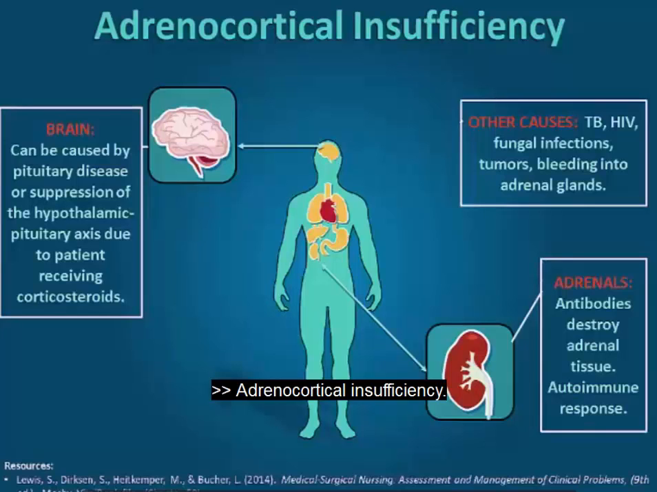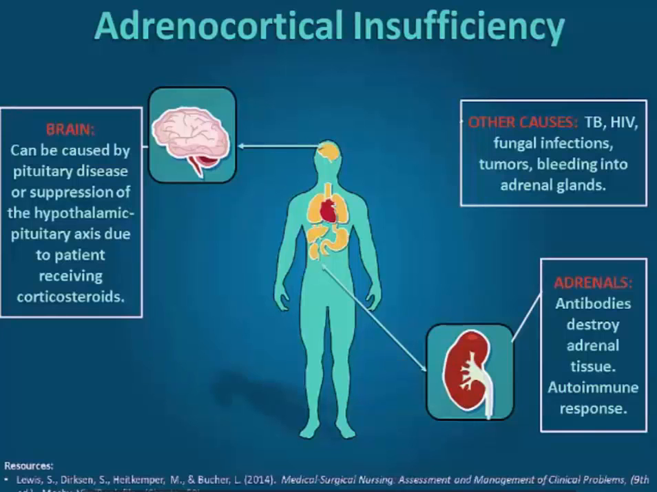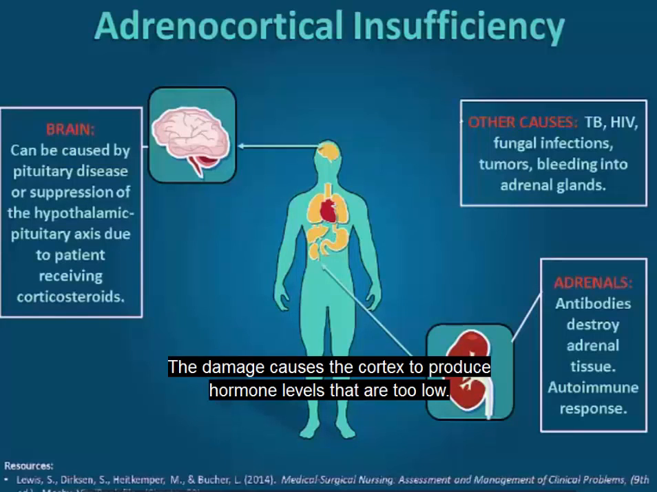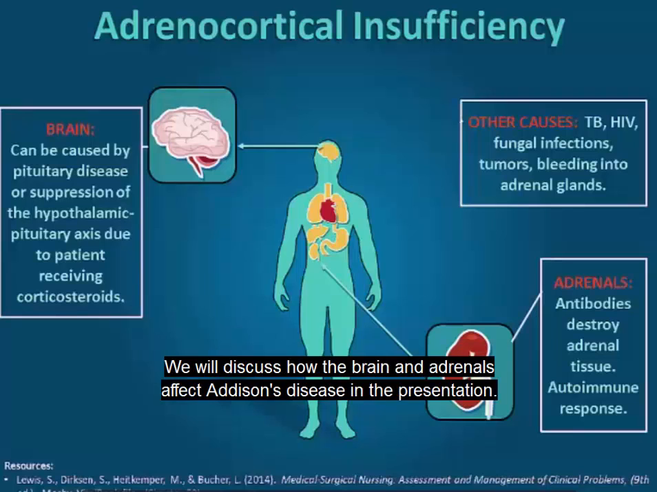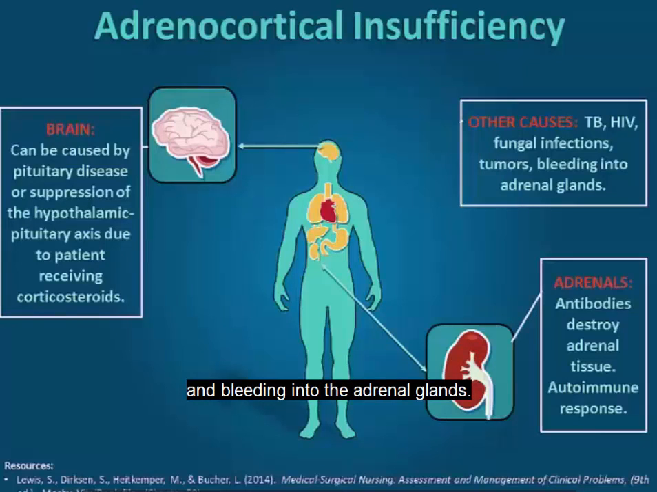Adrenocortical insufficiency. This is also discussing Addison's disease, which results from damage to the adrenal cortex. The damage causes the cortex to produce hormone levels that are too low. We will discuss how the brain and adrenals affect Addison's disease in the presentation. Other causes, however, are tuberculosis, HIV, fungal infections, tumors, and bleeding into the adrenal glands.